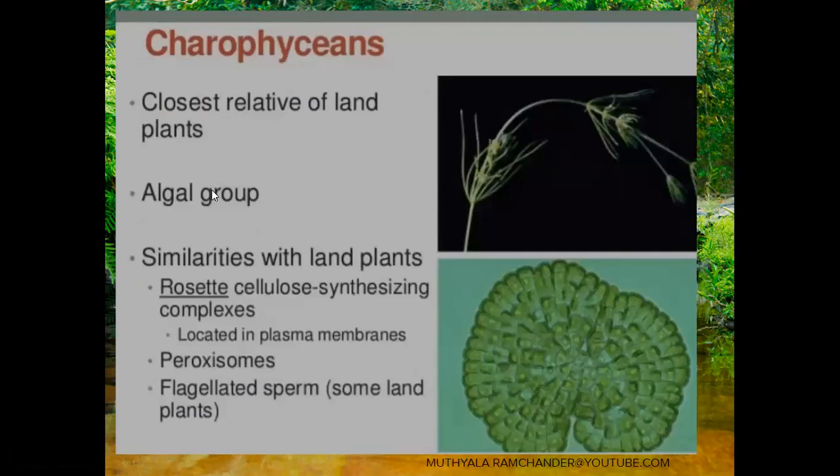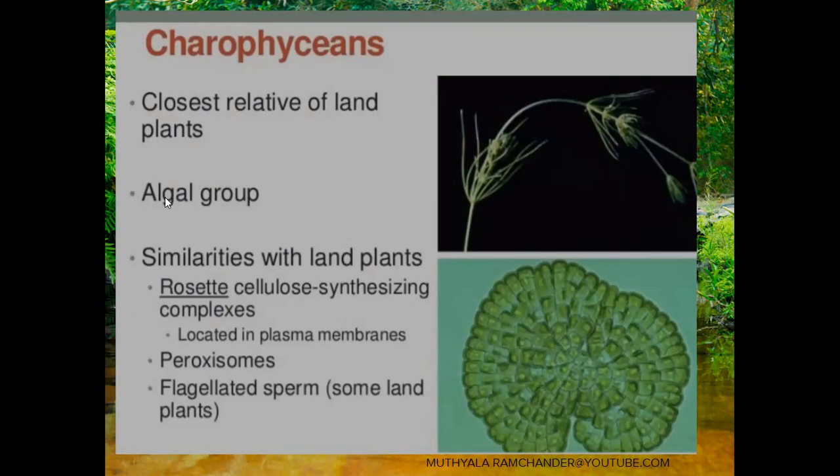Now, Charophyceans are the closest relatives of land plants. Closest relative of land plants means land plants developed only from Charophyceans. So these are the closest relatives of land plants. The land plants' forefathers are called Charophyceans.